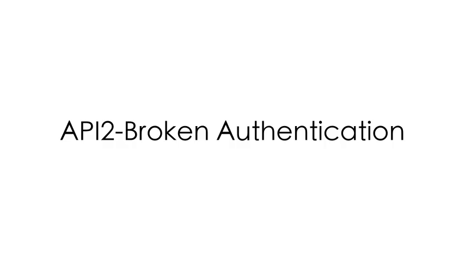API2 broken authentication. Authentication is the gatekeeper of APIs. If it fails, attackers don't need to bother with clever payloads or brute force tricks. They walk right through the front door. Broken authentication covers a wide range of issues: weak credential handling, leaked tokens, poor session management, or incomplete implementation of standards like OAuth. When APIs get authentication wrong, the result is often catastrophic. Attackers impersonate users, steal data, or take over accounts at scale. And the sad part, many of these failures are entirely preventable with well-known best practices.